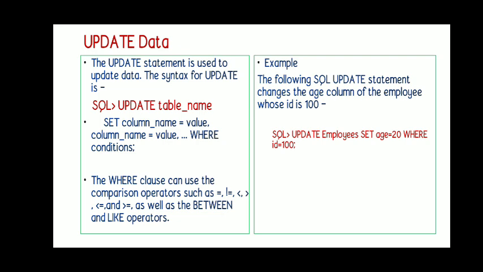So if you are using a single command, you can at the same time update a lot of fields within the record. Using where clause also you can give. The update slide shows the syntax as well as the example. Here the example says that you are going to set the age equal to 20 for the ID 100. So already the age may be anything. This query will change the age of the record with ID 100 to 20.